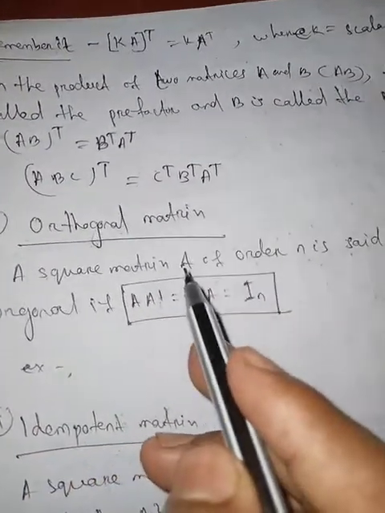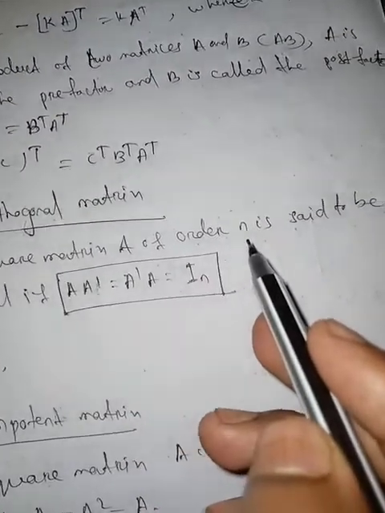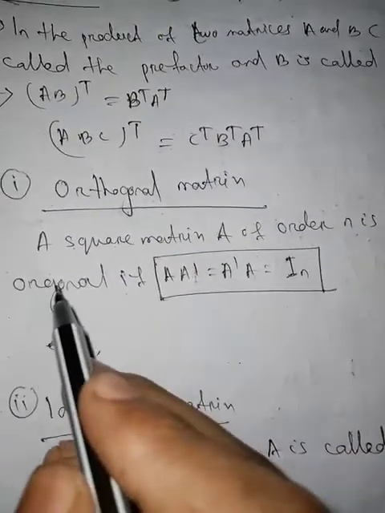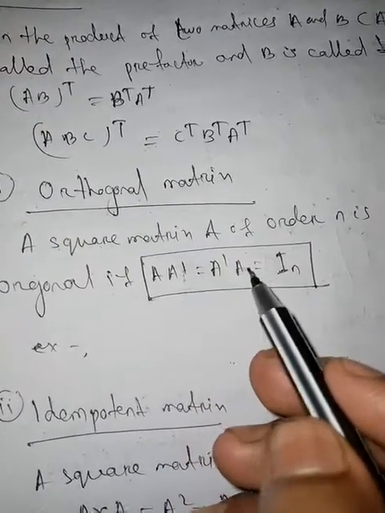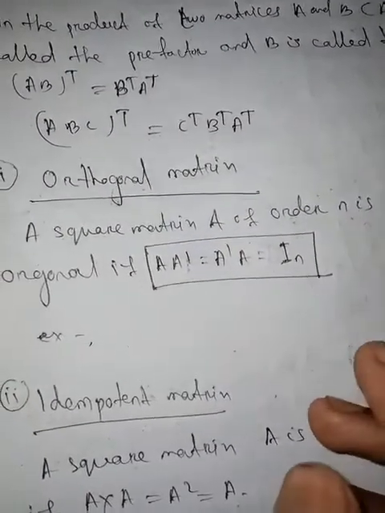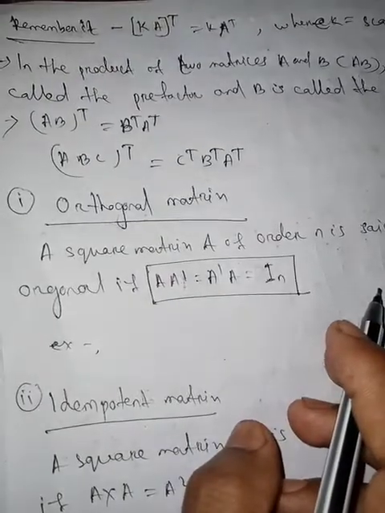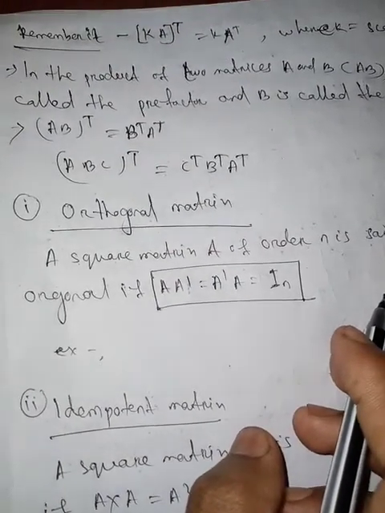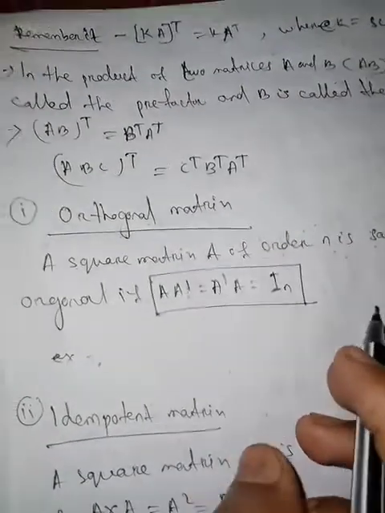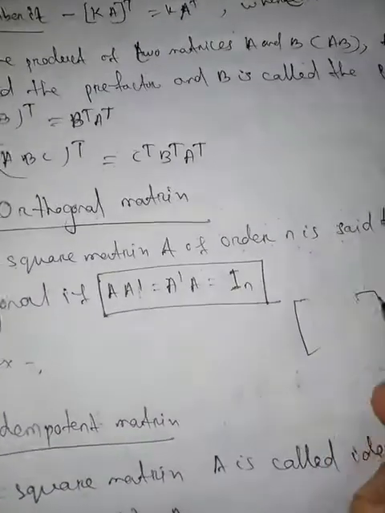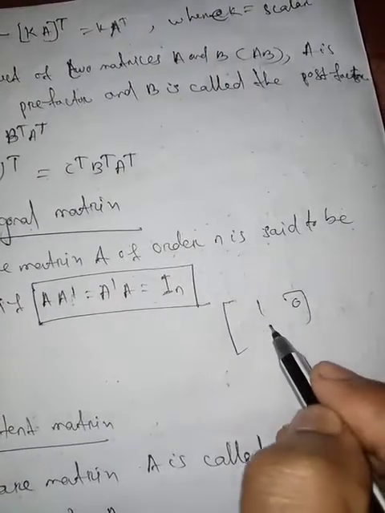Now we go to orthogonal matrix. A square matrix A is said to be orthogonal if A A dash equals A dash A equals I. That is, multiplication of a matrix with its transpose gives the identity matrix. That is, for example, 1 0 0 1.